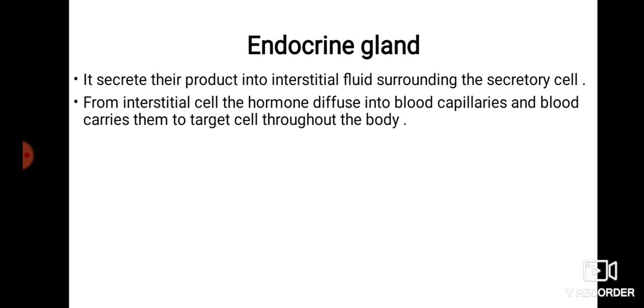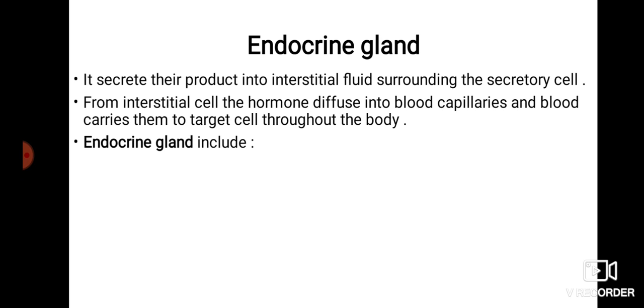First the product is secreted into the interstitial fluid that surrounds the secretory cell, and that fluid diffuses into the blood, and the blood contains these hormones and transmits them to a target cell, okay.